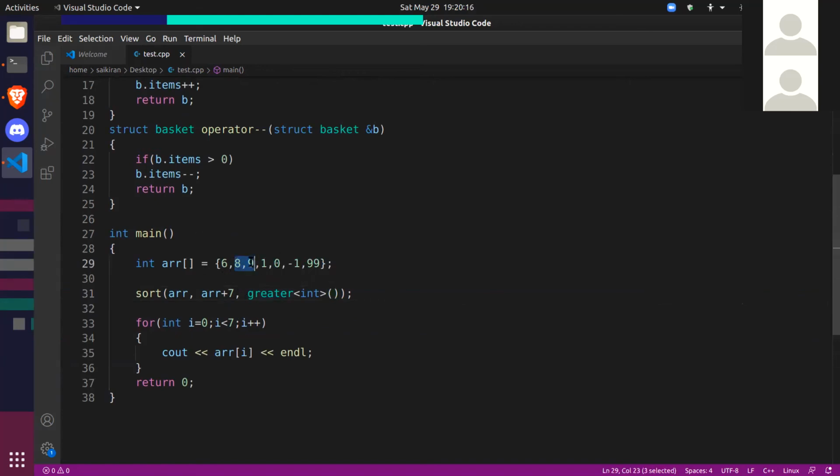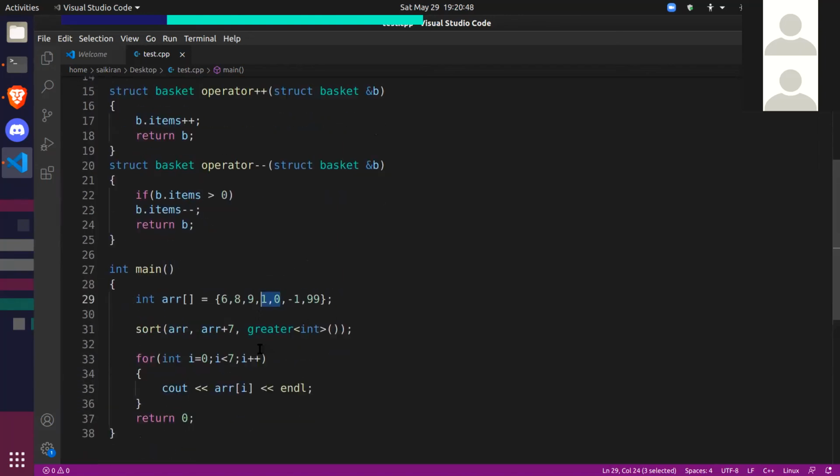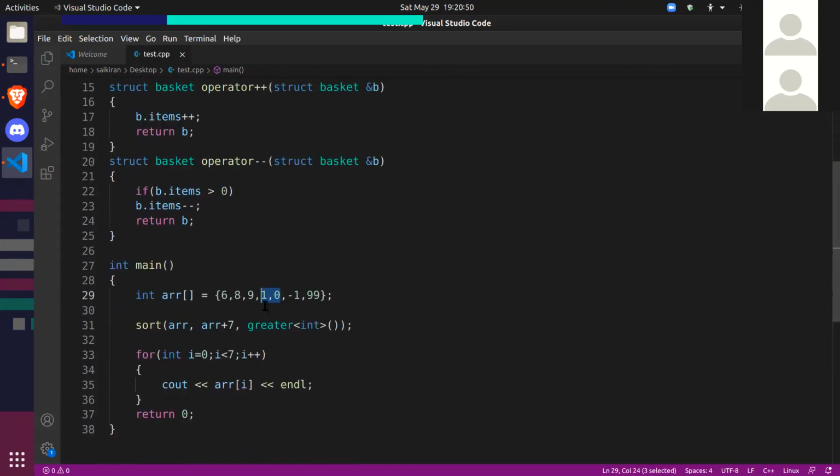The reason we are able to sort numbers like this is because C++ knows how to compare two numbers. If I give it 1 and 0, it knows which number is less and which is larger. But if I give it two baskets, C++ doesn't know how to compare them. We know how to compare baskets: look at the total number of items and see which basket has more. The basket with more items will be larger, and the basket with fewer items will be smaller. But C++ doesn't know that. So if you want to sort some baskets, you need to write a special function called a comparator.